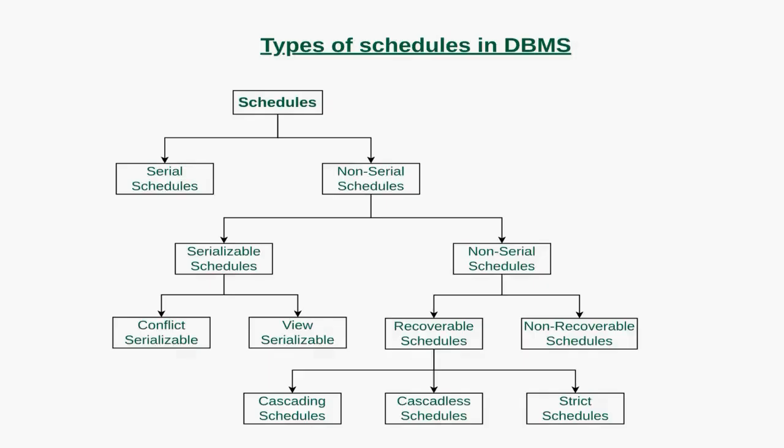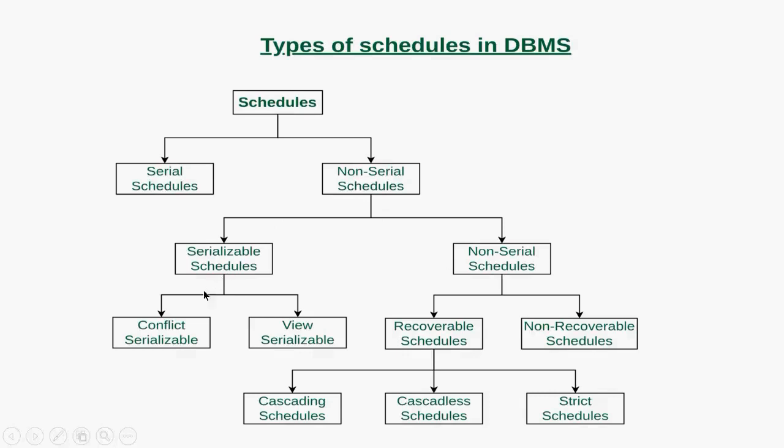So this is the pictorial representation of types of schedule. Scheduling, as I told you, is the order by which your transactions are going to be executed. This could be broadly classified into two: one is the serial schedule and the other is the non-serial schedule. Non-serial schedules are again classified into serializable schedule and non-serializable schedule.